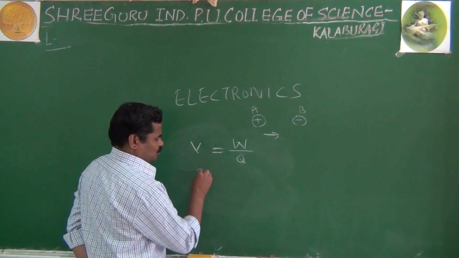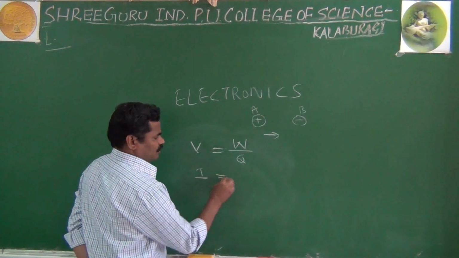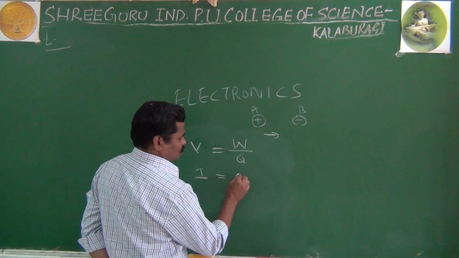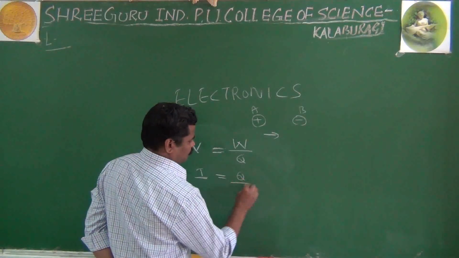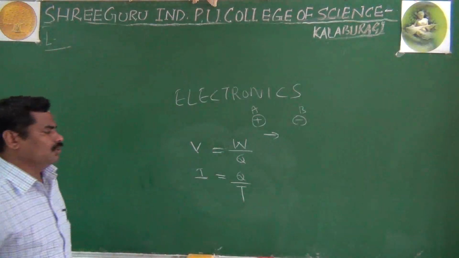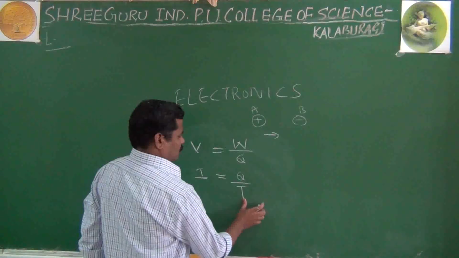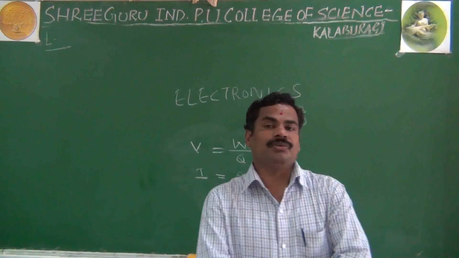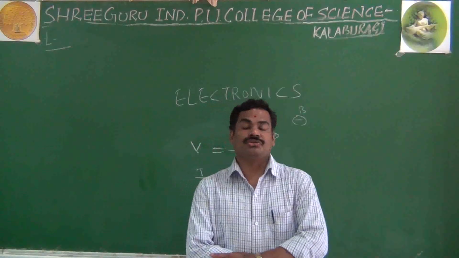Many students already understand what current is. It is very simple: I is equal to Q by T. Current is the rate of flow of charges through a conductor.